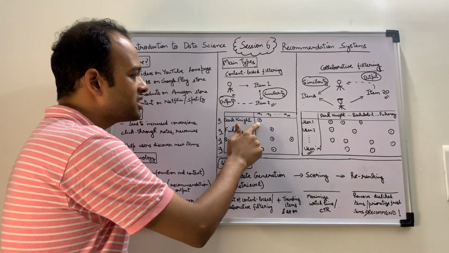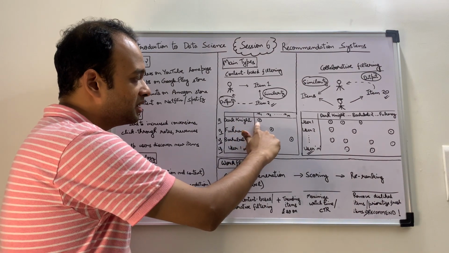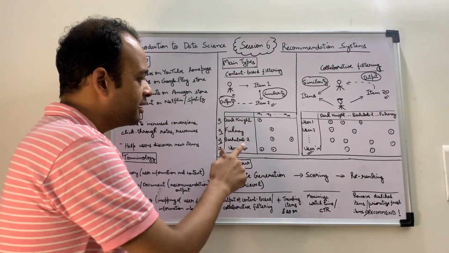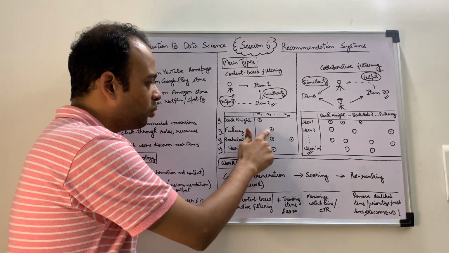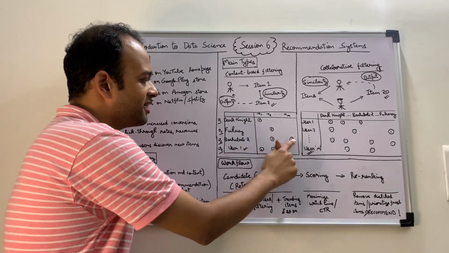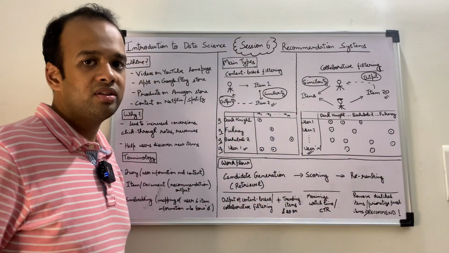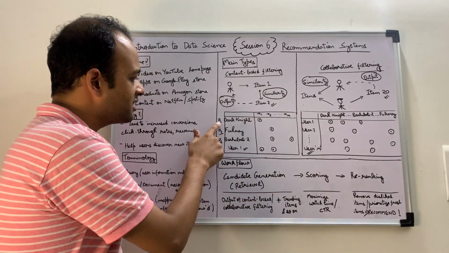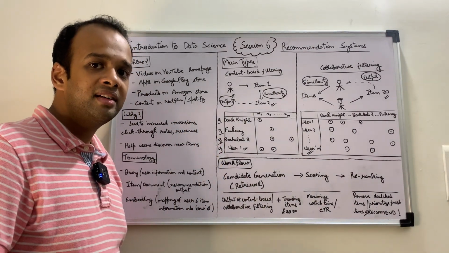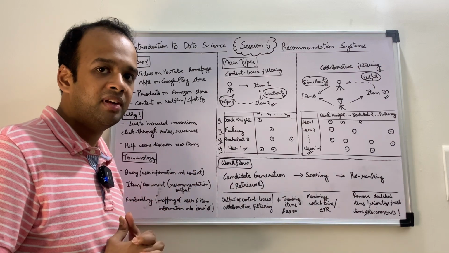Here it only has one in the first row and 0 otherwise. Similarly, Fukrey has only one 1 in its vector and the rest are all zeros. Bahubali has two ones and the rest are zeros, and user 1 has two ones and the rest are zeros. So these are the vectors v1, v2, v3 and v4. A vector is nothing but a one-dimensional matrix.